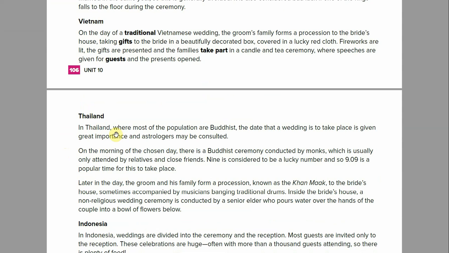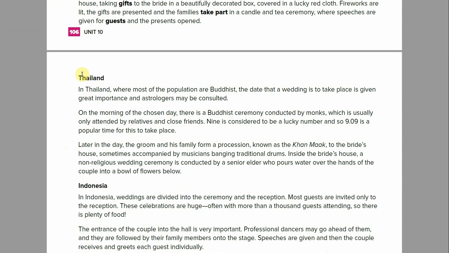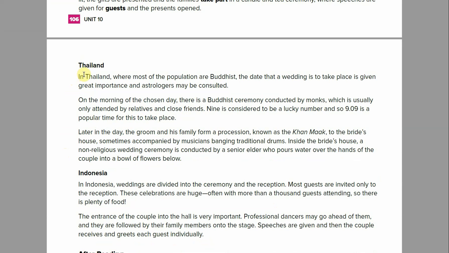All right, so because it's on another page, the audio cut out, so I will read it to you. In Thailand, where most of the people are Buddhist, the date that a wedding is to take place is given great importance, and astrologers may be consulted. On the morning of the chosen day, there is a Buddhist ceremony conducted by monks, which is usually only attended by relatives and close friends. 9 is considered to be a lucky number, and so 9:09 is a popular time for this to take place.